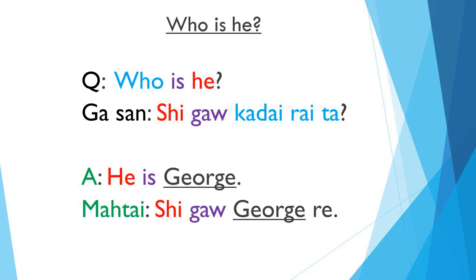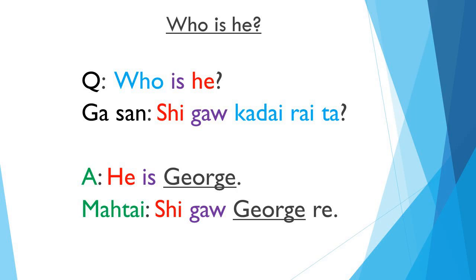Question, who is he? Gasan, she go gadai rai ta. Answer, he is George. Matai, she go George re.